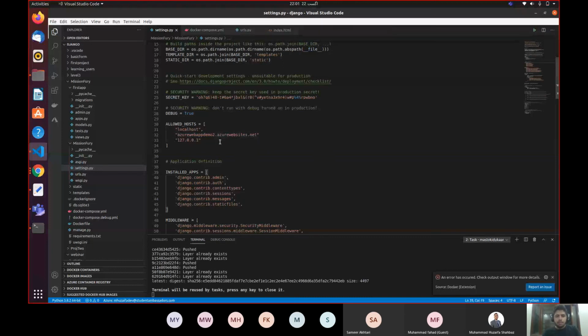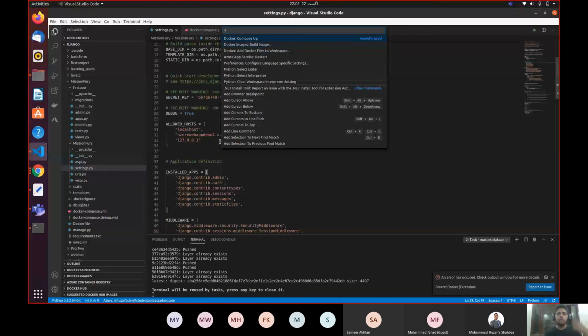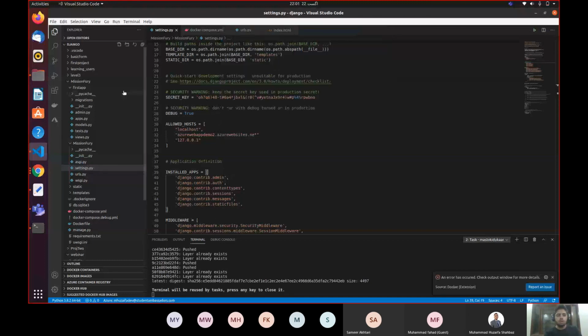How will you push the changes again? You will go back again, command palette, you will say docker compose up, press enter. You need to again compile your container, and then you need to again push it. So once you compile your container, you need to push the changes again to your cloud. So how will you push the changes to the cloud? Go to Docker, go to your recently created image.